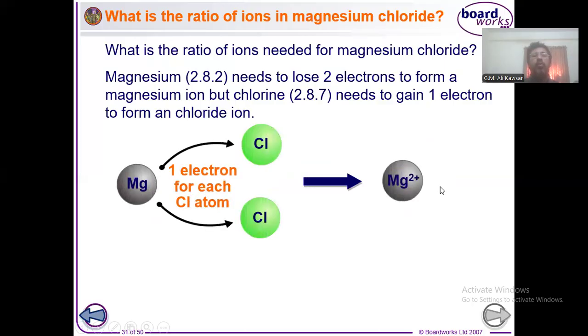Magnesium, being an element of group 2, has a valency of +2. And chlorine, being an element of group 7, has a valency of 1, because it has the tendency of gaining one more electron. So if you exchange the valencies, it will be MgCl2. By this process, you can write down the formula.